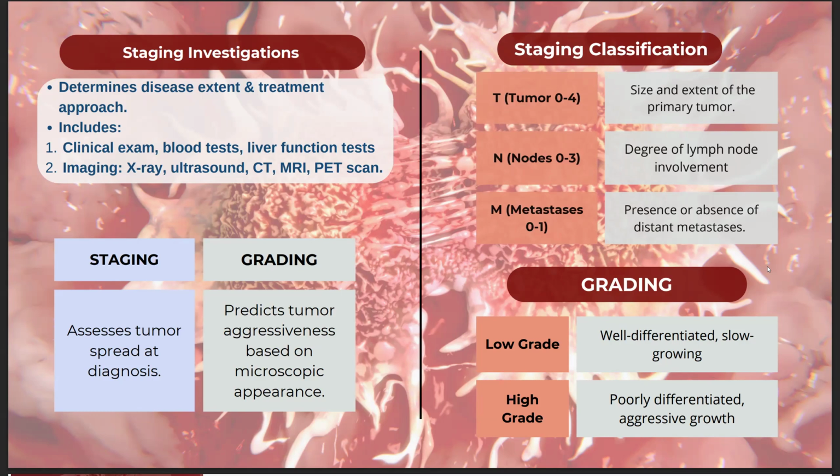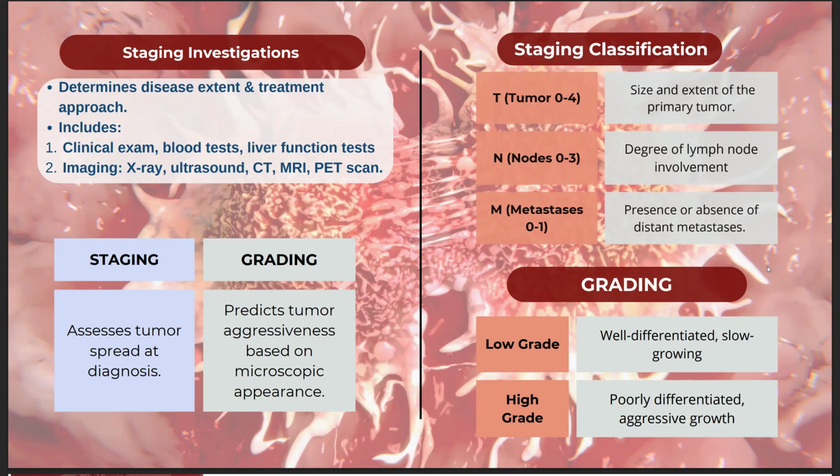So alongside staging, we have tumor grade, which describes naman kung gaano ka-abnormal ang tumor cells under the microscope and kung gaano sila kabilis lumaki. We have two types of grade tumors, which are the low-grade tumors and the high-grade tumors. Low-grade tumors are well differentiated. They tend to grow slowly and usually have better prognosis, while the high-grade tumors are poorly differentiated or undifferentiated, are more aggressive, and often require intensive therapy.